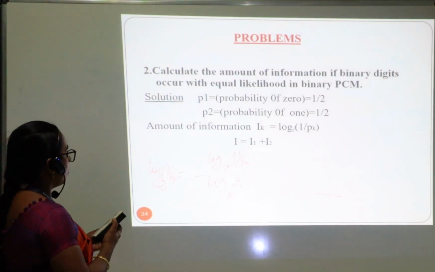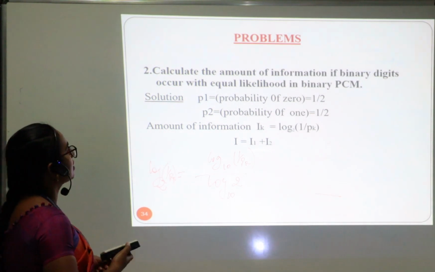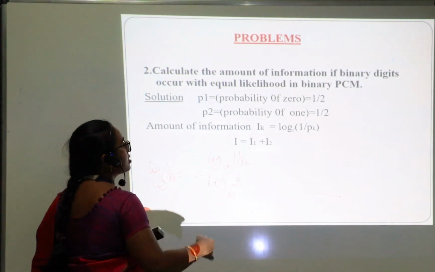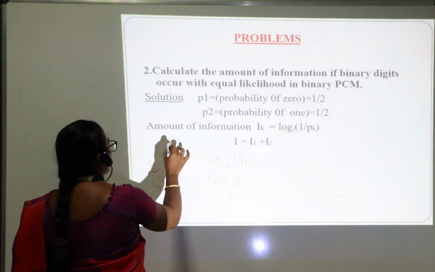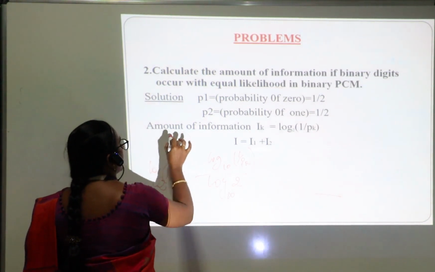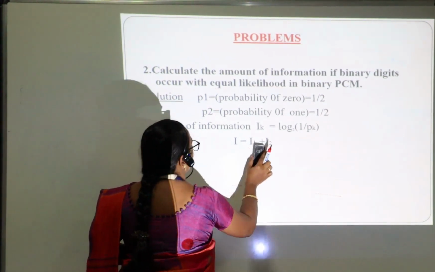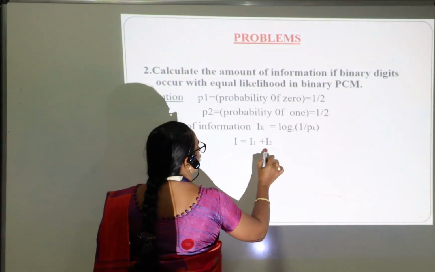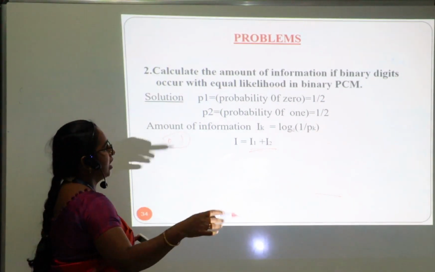Similarly, we can be given two probability values, that is, the amount of information when the messages are equally likely. Equal means that the first half will be 0 and the second half will be 1. For that problem, we use the same formula, that is log 2 of 1 by pk, but the total information will be added, I1 plus I2.